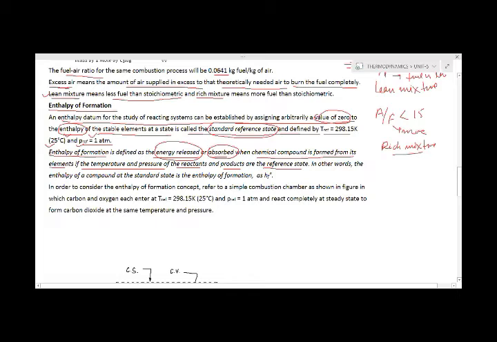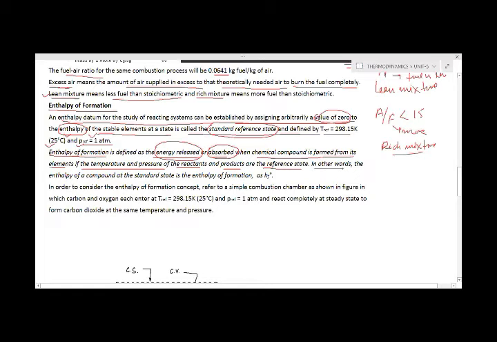So the reaction may be either exothermic or endothermic. An endothermic reaction will absorb some energy; exothermic will release some energy. But the state will be at the temperature of 25 degrees centigrade and the pressure of 1 atm. That state is called the reference state.